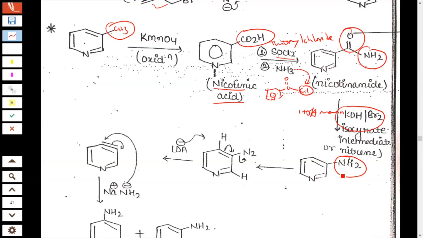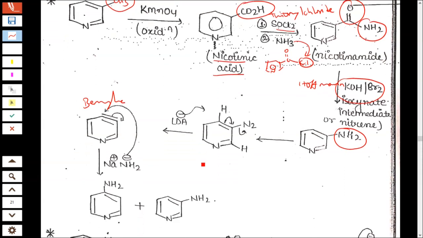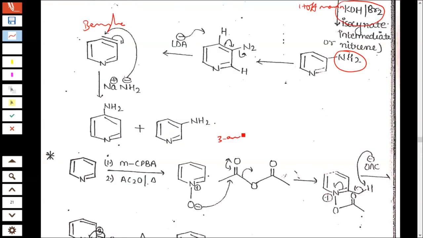CONH2 becomes NH2. This on treatment with LDA, you will get a benzyne. You will get a benzyne. This is a 3-amino compound. This is a 4-amino compound.